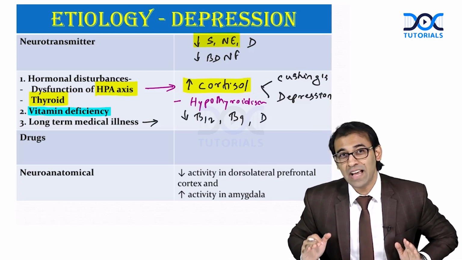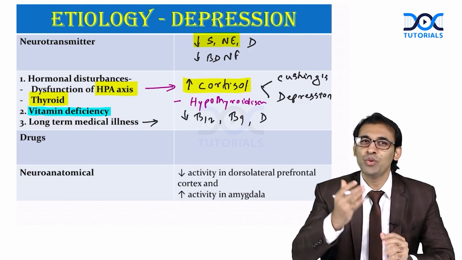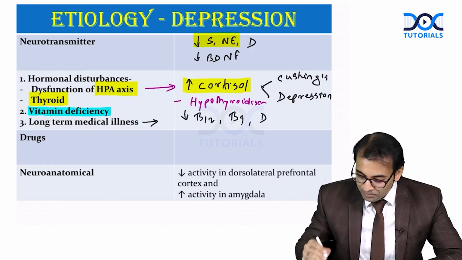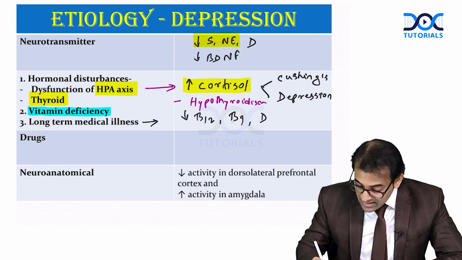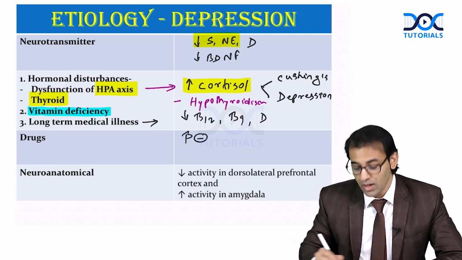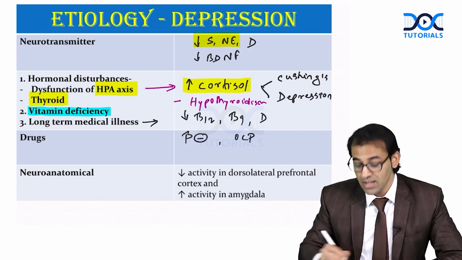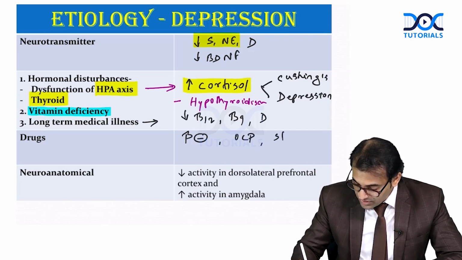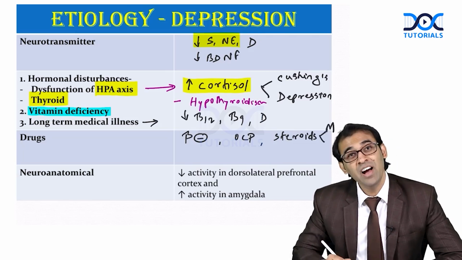Which drugs can cause depression? Very, very important, related to your psychopharma. Remember here, most important drugs which we should be focusing on here. Yes, use of beta blocker, use of OCPs, even steroids. Remember here, when I talk about steroids, steroids can cause mania also.